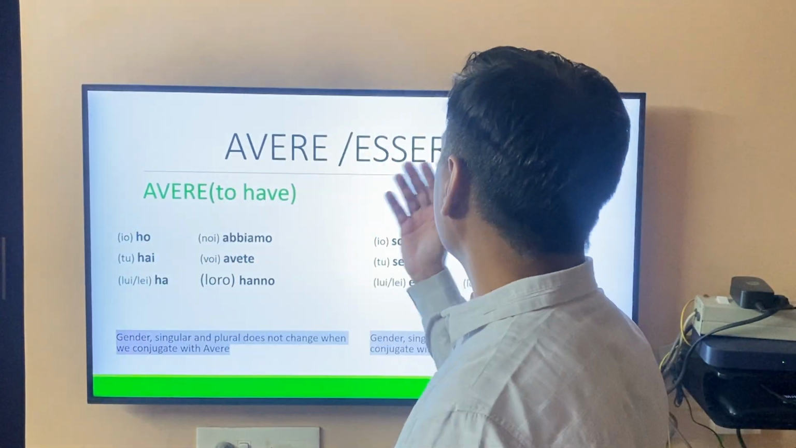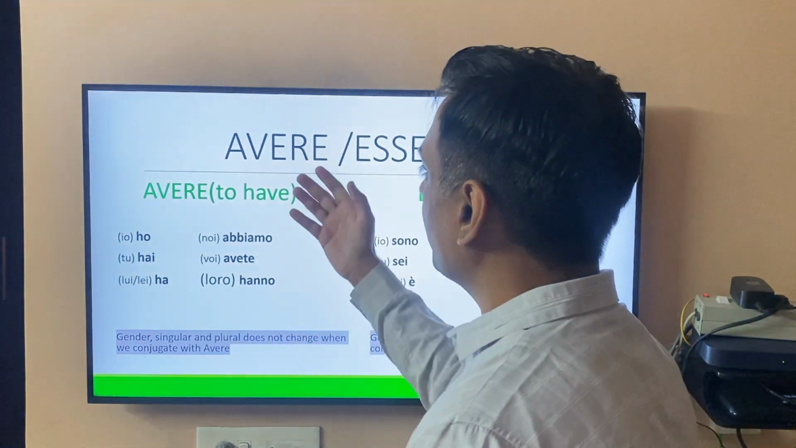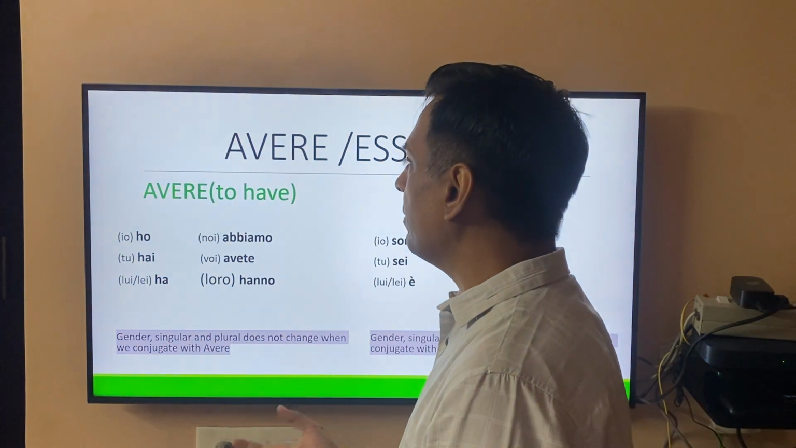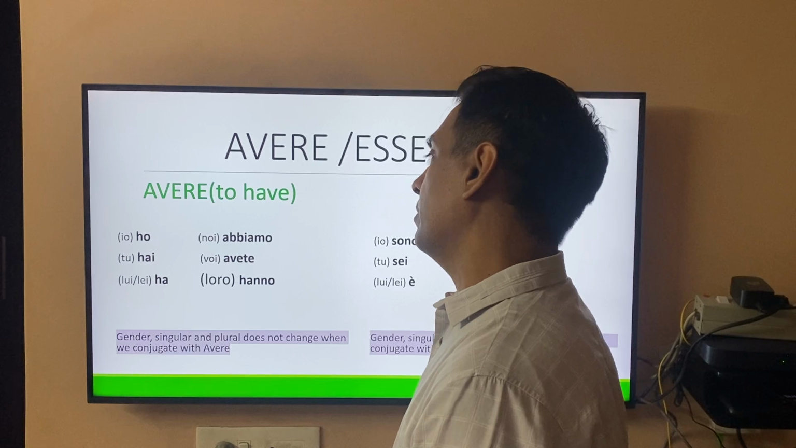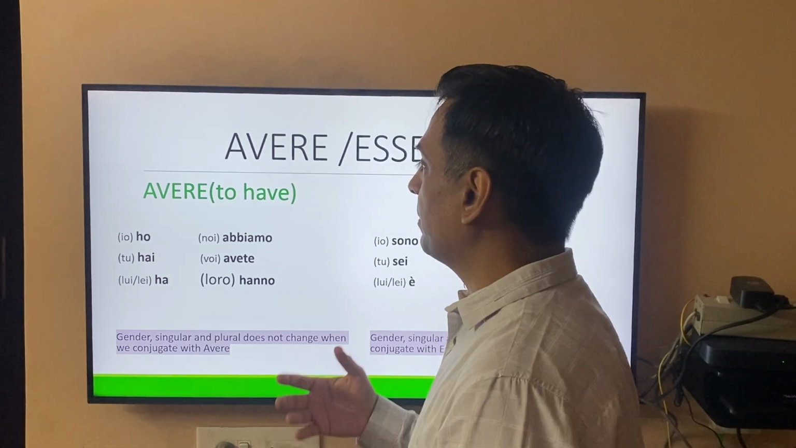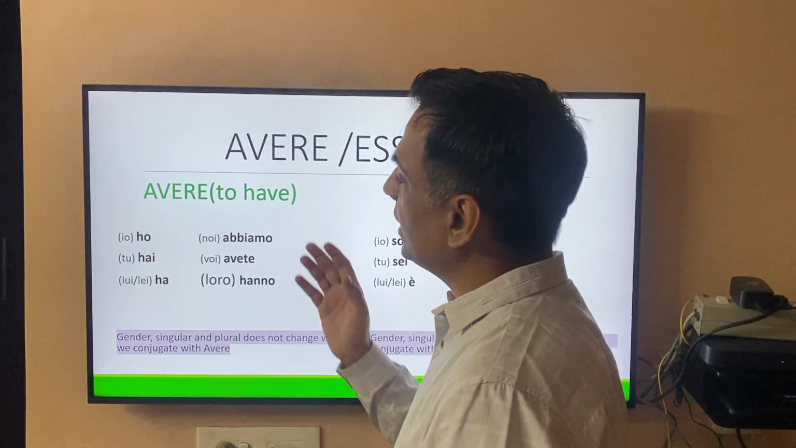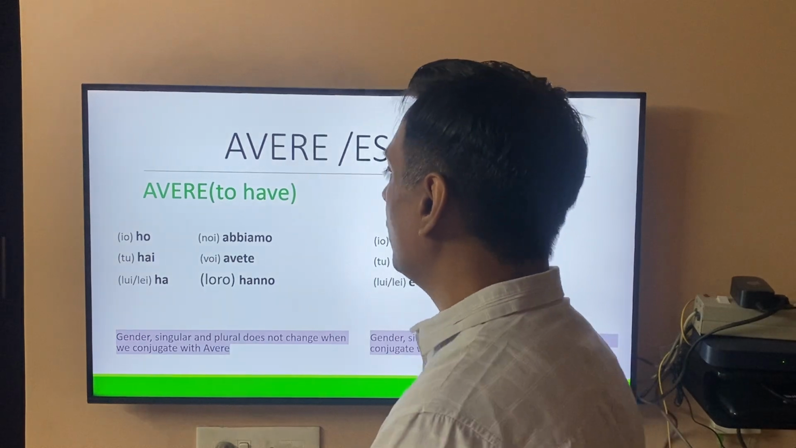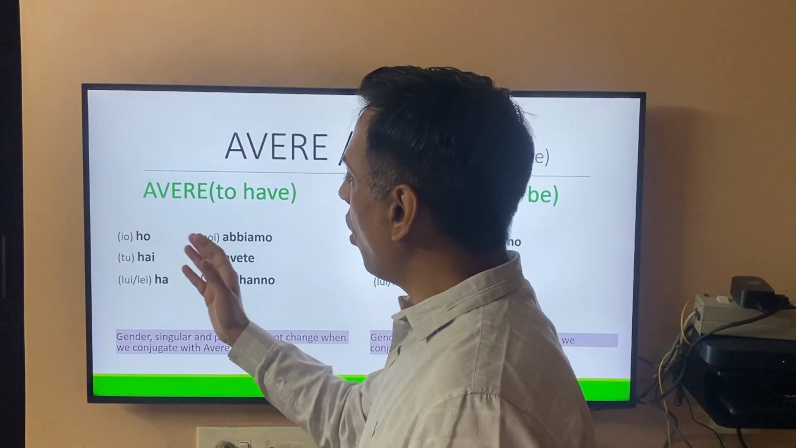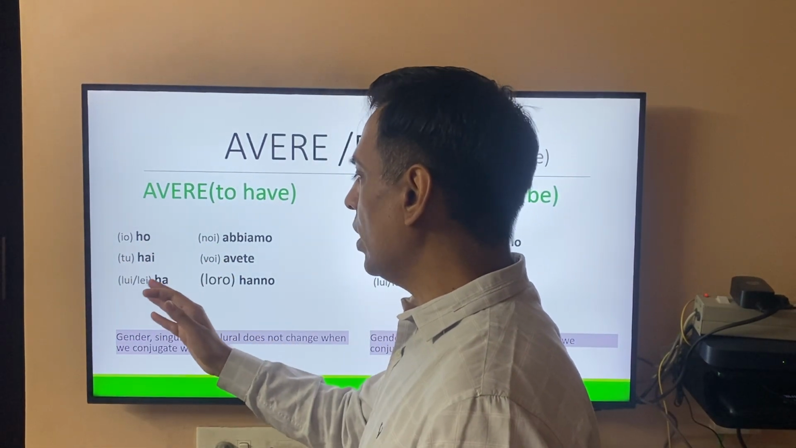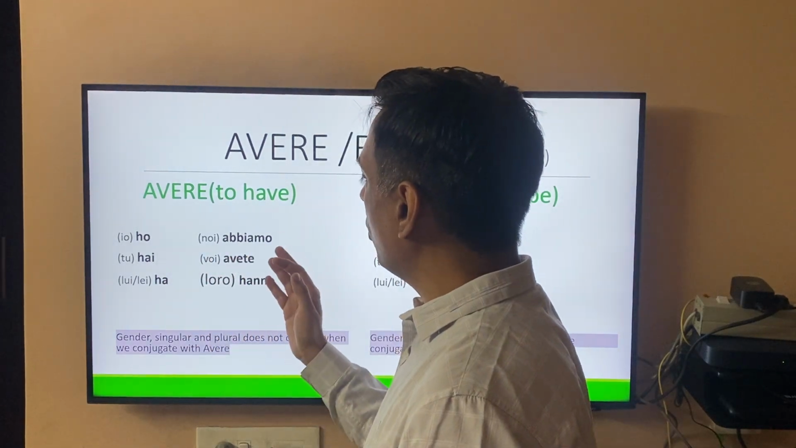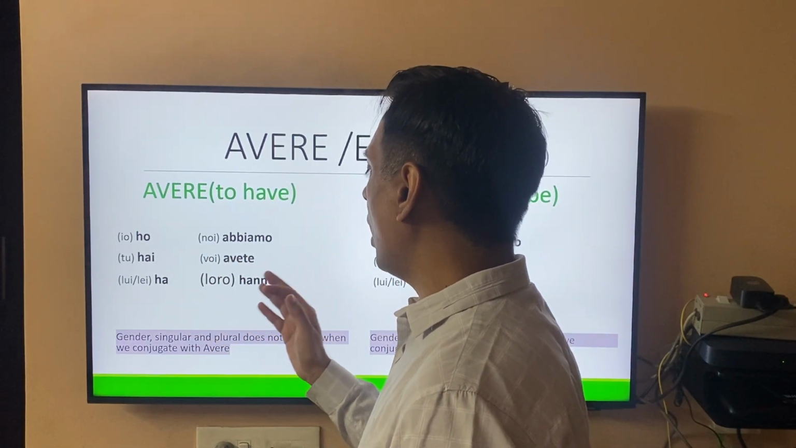Okay, Avere and Essere verbs. Let's understand the basic meaning of Avere. Avere means to have, which of course mentions the feeling or specifies possession. Let's see the conjugation of the Avere verb with the subject. Io ho, tu hai, lui/lei ha, noi abbiamo, voi avete, loro hanno.